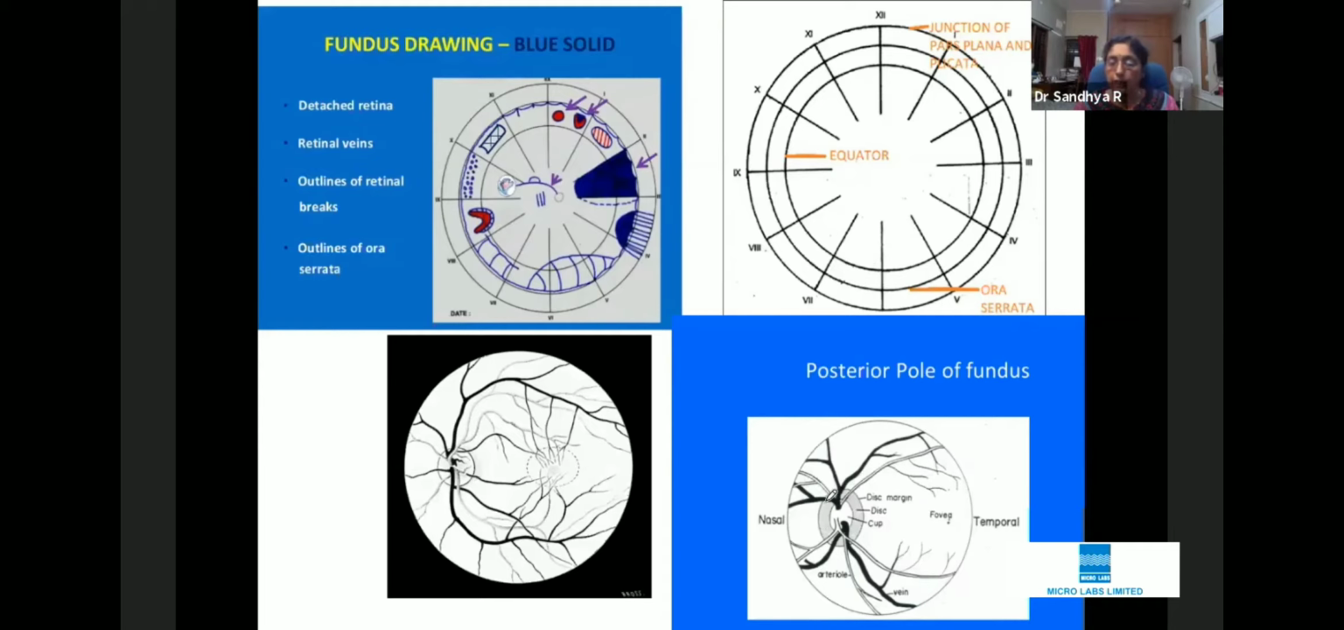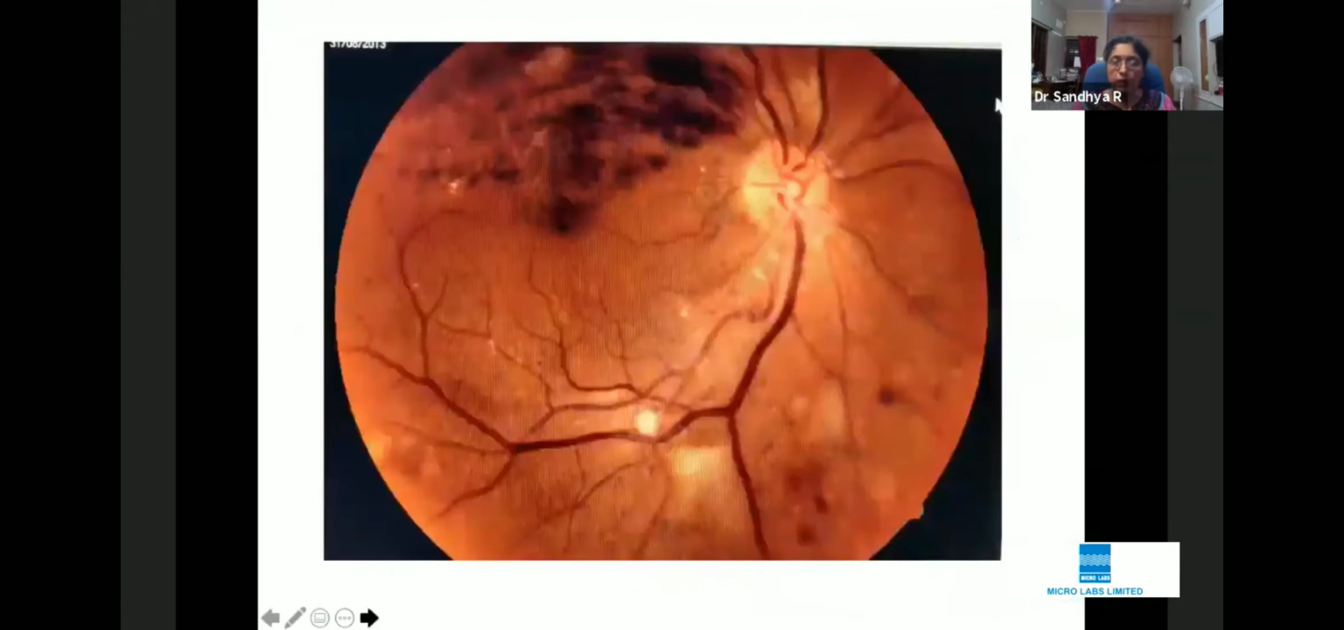You can use this posterior pole diagram. It is definitely accepted. You have to use where you draw a circle and you give a good importance to your disc, your vessels and macula. So your posterior pole has disc, vessels and macula. And this is a diagram which is enough to write in a case of vein occlusion, right? And here you can use blue for veins and red for arteries, hemorrhages, red again, and exudates in yellow.